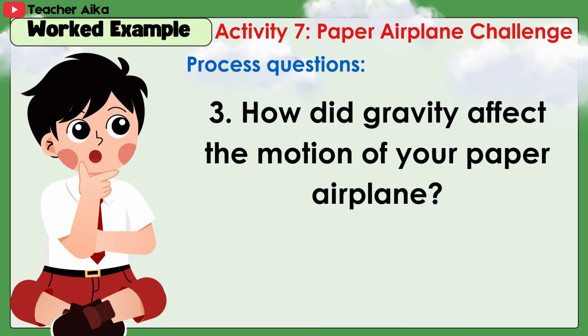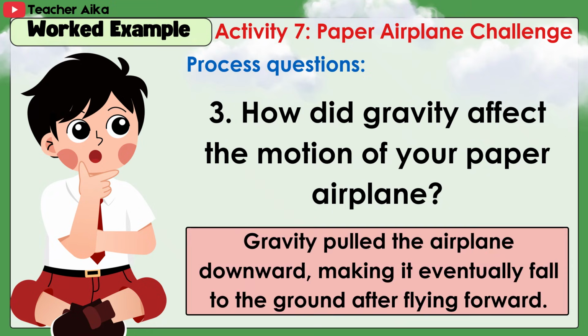3. How did gravity affect the motion of your paper airplane? Answer: gravity pulled the airplane downward, making it eventually fall to the ground after flying forward.